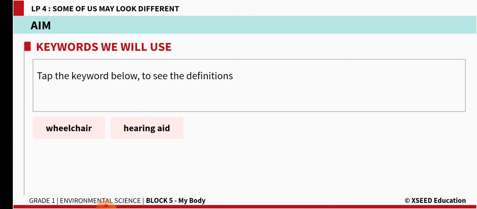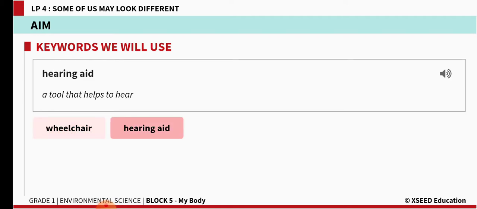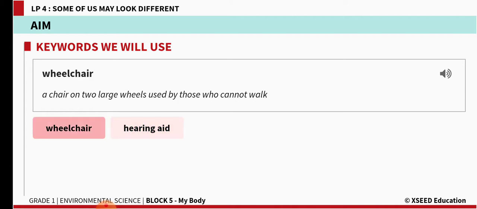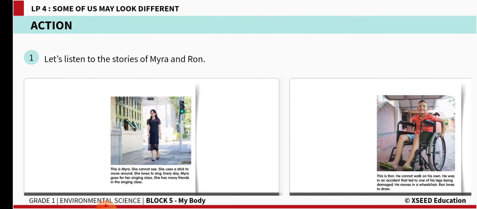A hearing aid is a machine which will help a person who cannot hear. So, wheelchair: a chair on two large wheels used by those who cannot walk. Hearing aid: a tool that helps to hear. If the ear is not functioning properly, people will take the help of a hearing aid. This tool will help them to hear better. So learn the spellings of wheelchair and hearing aid, and also understand the meaning of these words, children.